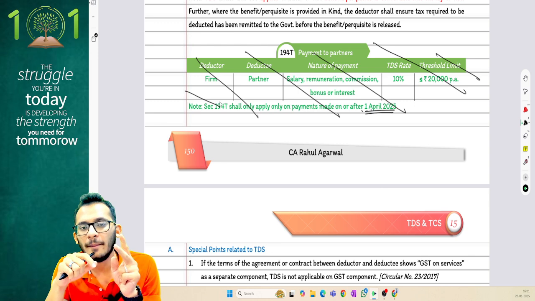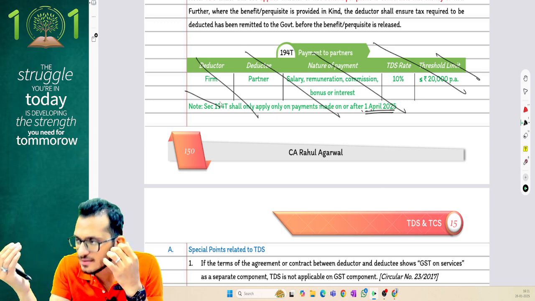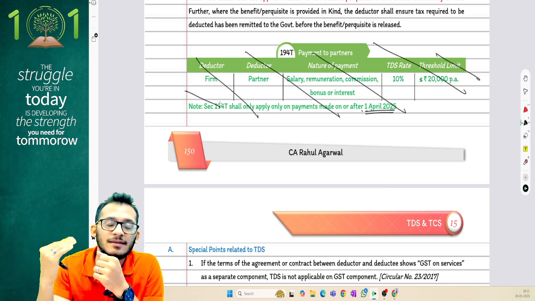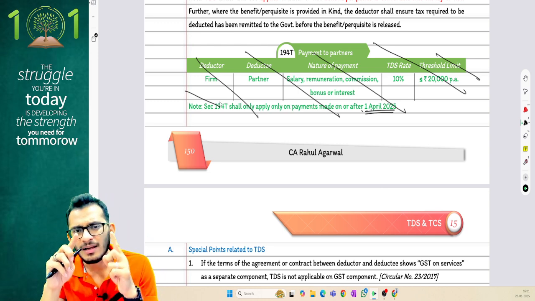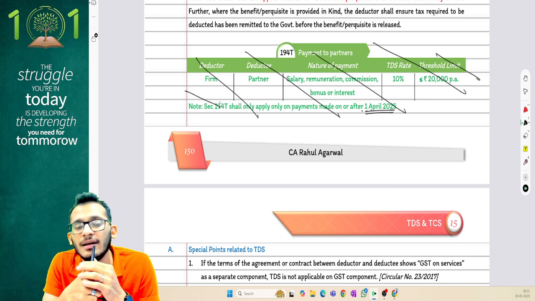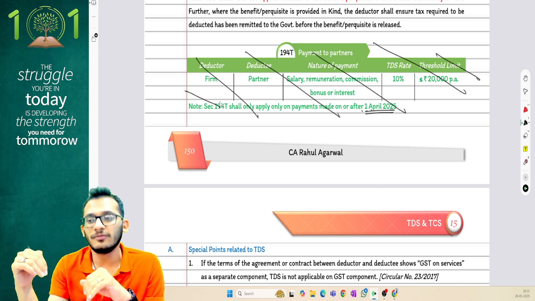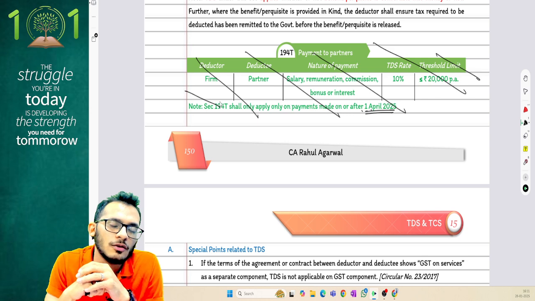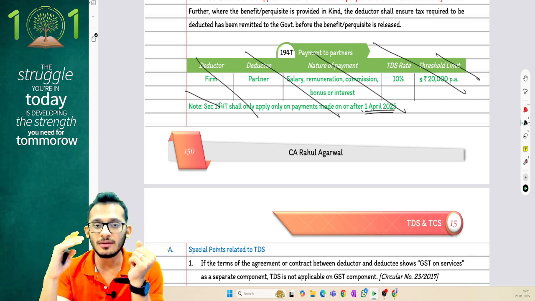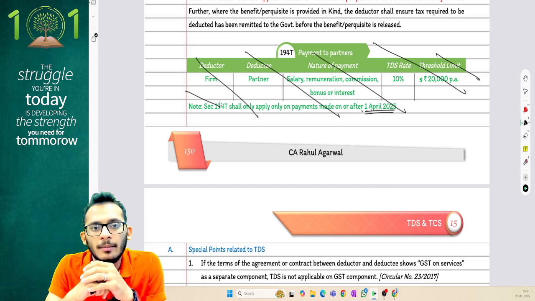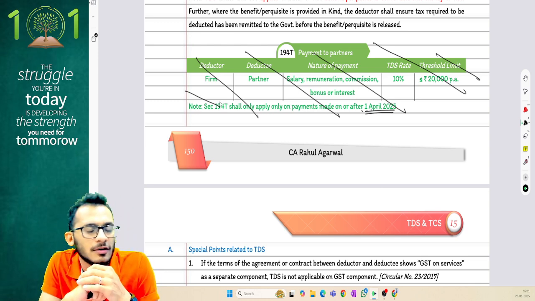Two small amendments I asked you to include for the pre-amendments is on the fact that when a business trust or other capital assets are transferred before 23rd July, the period of holding will be 36 months. And the last thing which I asked you to clarify is on the fact that when you have an asset transferred before 23rd July, even if the money is received after 23rd July, the old provisions will apply, in which case indexation will be computed until the date of transfer and not on the date of receiving the money. Yes, these are some 5 amendments which I wanted you people to make for your exams.